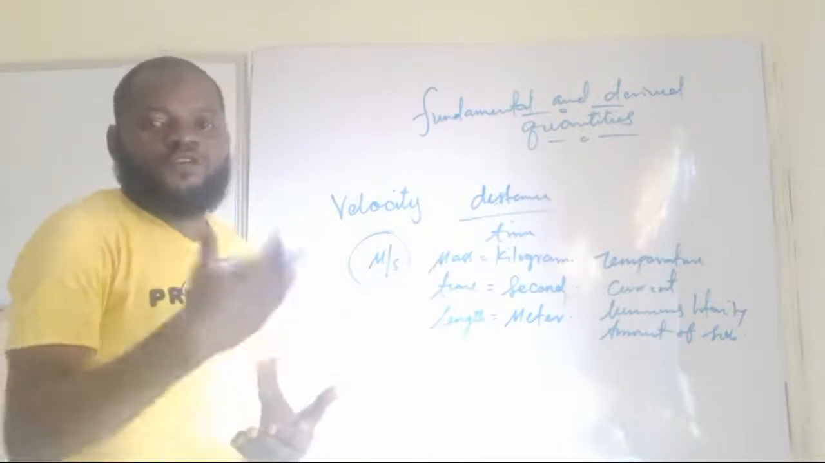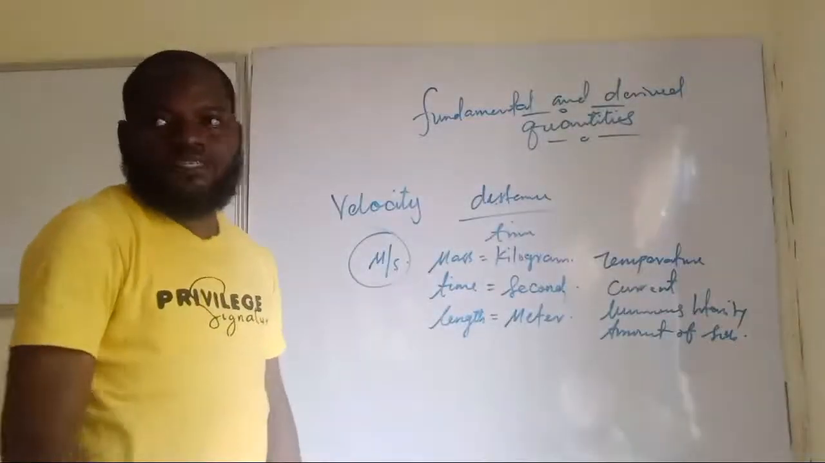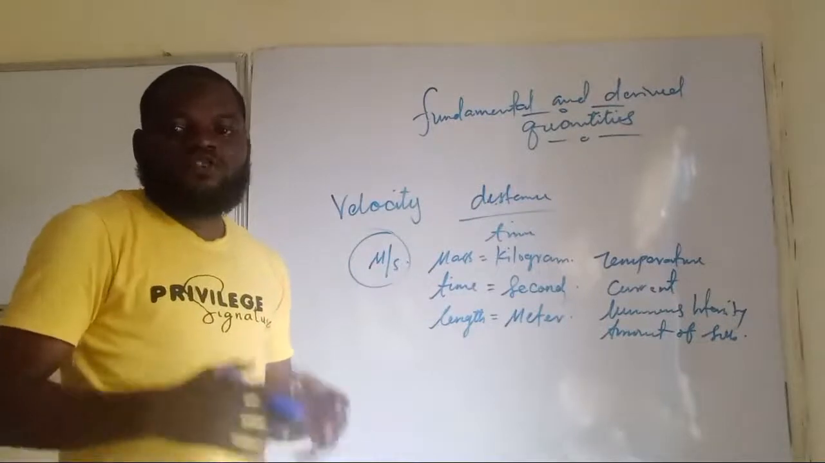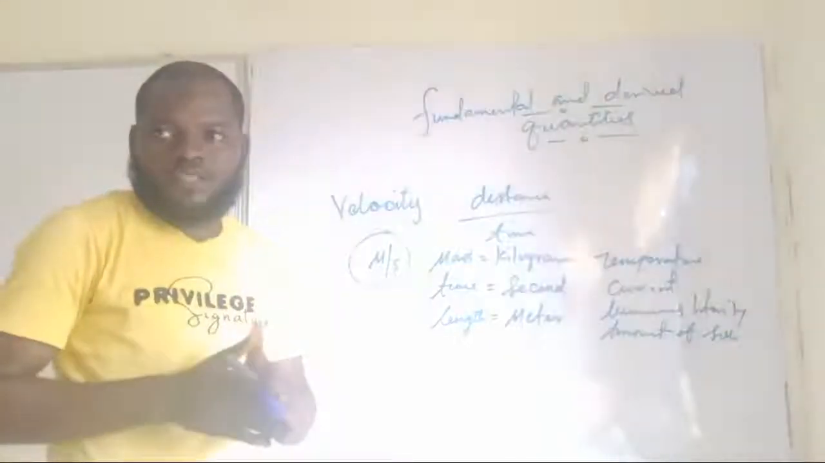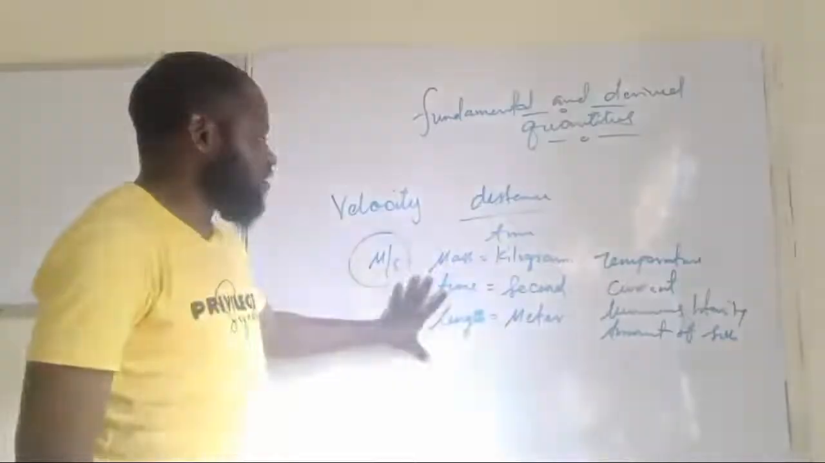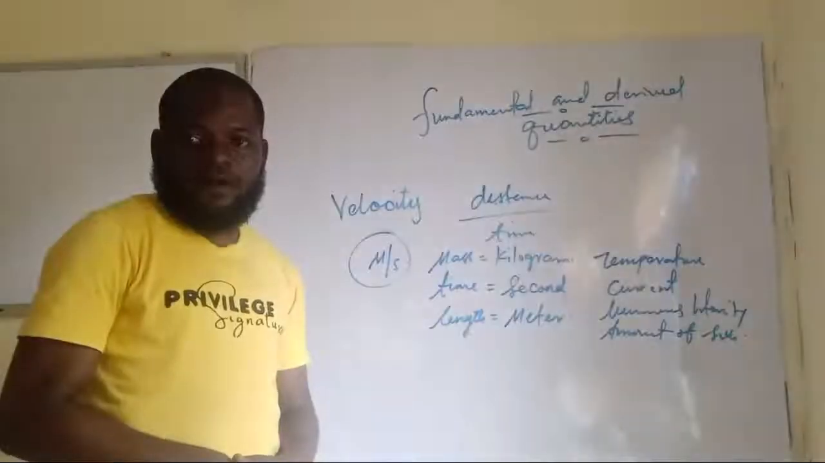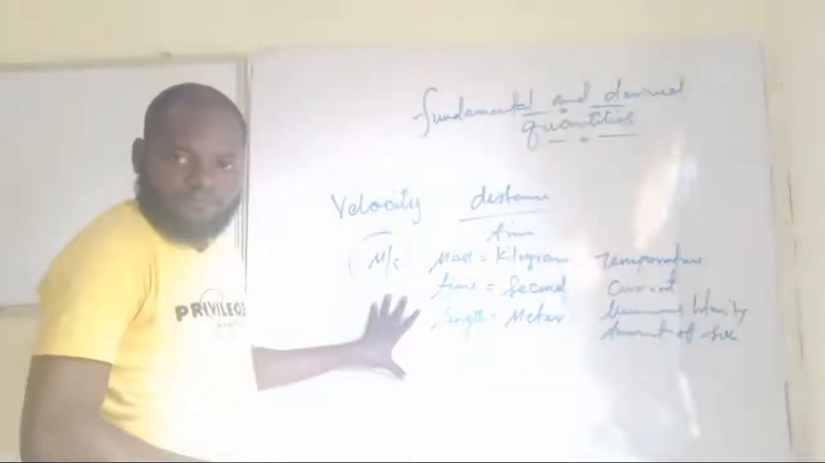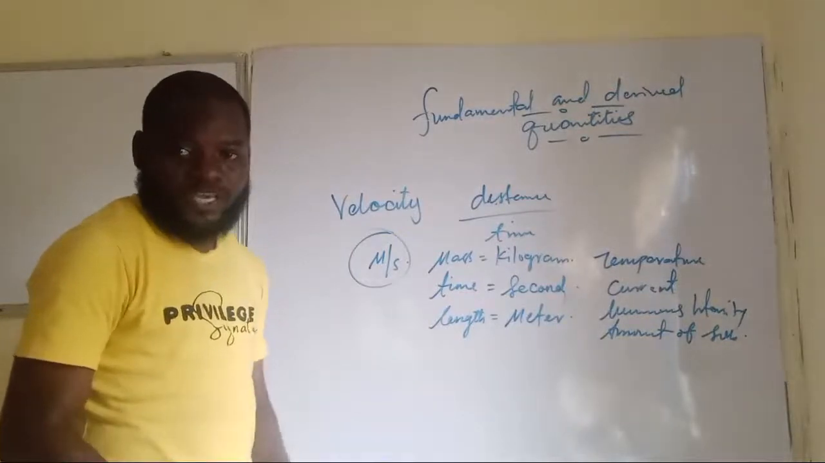Another name given to a fundamental quantity is what? They are the base quantities. They are what? The base quantities. That is, quantities that form the basis of measurement. Quantities that form the basis of measurement. They are what we refer to as fundamental quantities. Am I making sense now? Okay, guys, if that should be the case, let's move on now. We have understood what fundamental quantity is and we know their examples now, isn't it?